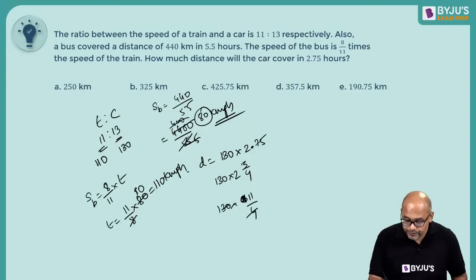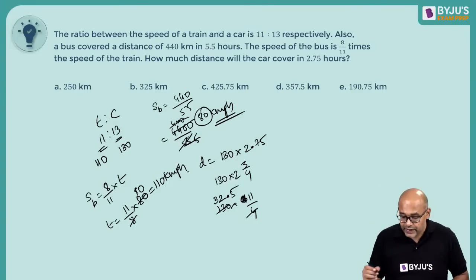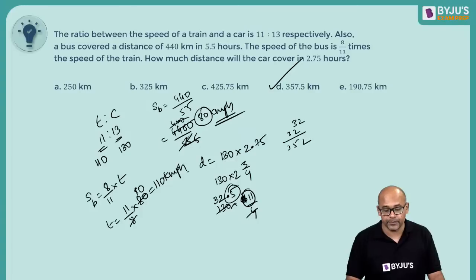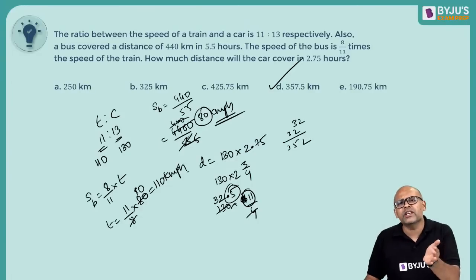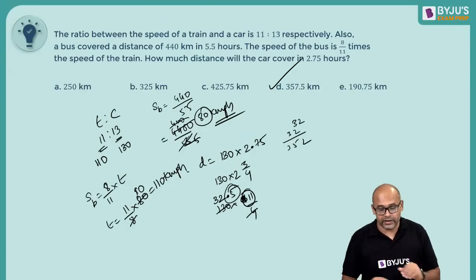How much is this? 4 goes, 4 1s are 4, 4 3s are 12, 4 2s are 8.5. So 32.5 into 11. Now guys, very quickly do this. 32 into 11 is 352 and I have 0.5 into 11. So the answer should be approximately option D. 352 and just more than that. So the answer should be 357.5. Okay, clear? Right, let's move on.